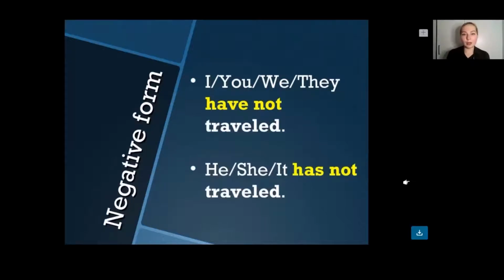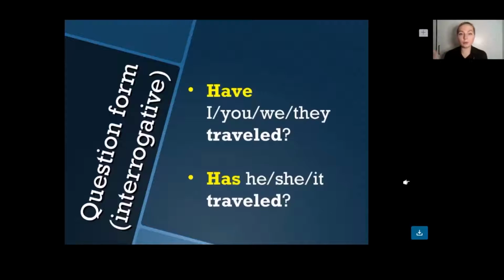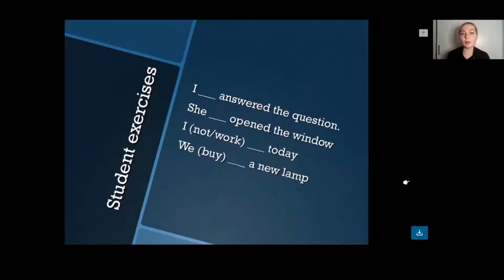I, you, we, they have not traveled. This is a negative form. He, she, it has not traveled. Have you traveled somewhere? Have they traveled somewhere? Has she traveled? And now I want you to